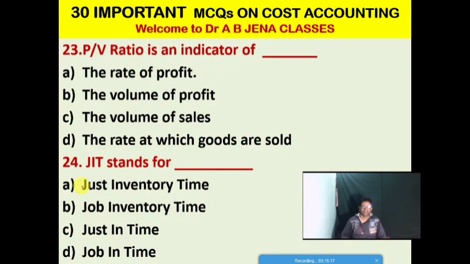So next one, MCQ, PV ratio. PV ratio, profit volume ratio, is an indicator of what? Option A, the rate of profit. Option B, the volume of profit. Option C, the value of sales. And the last option, the rate at which goods are sold. So friends, A is the right option for this MCQ. PV ratio is an indicator of the rate of profit.